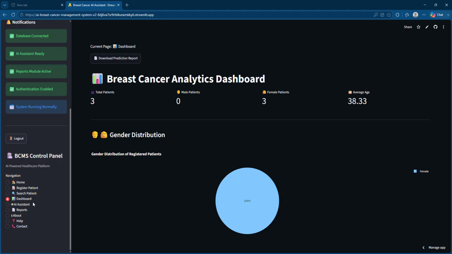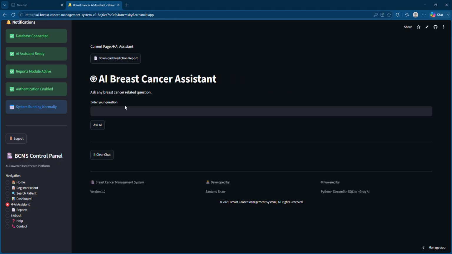Now comes the most exciting part, the most trending part, and the upgraded part, that is this AI assistant. So you can ask anything to this AI. Let's say I'm asking here, what is breast cancer. So I have typed here what is breast cancer. Now the AI will tell me.